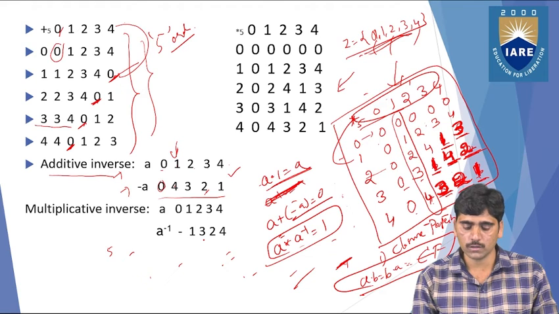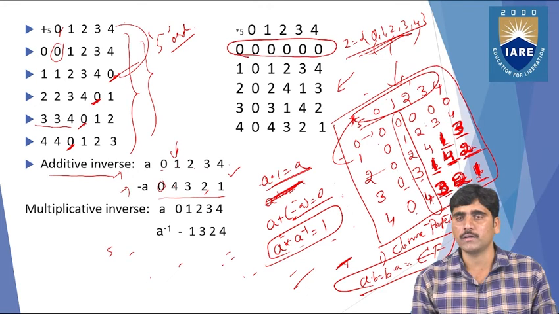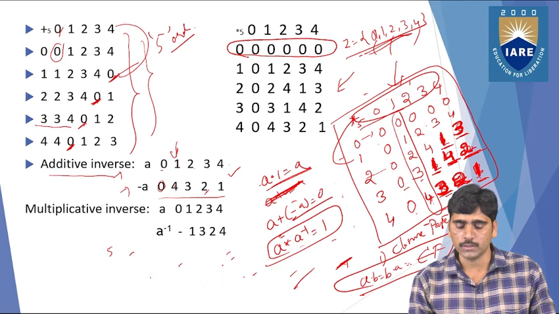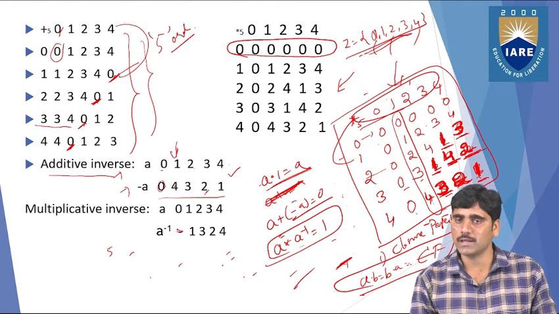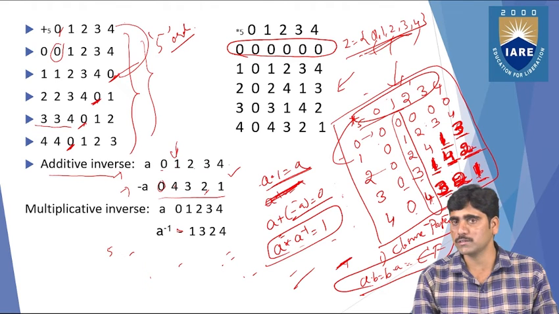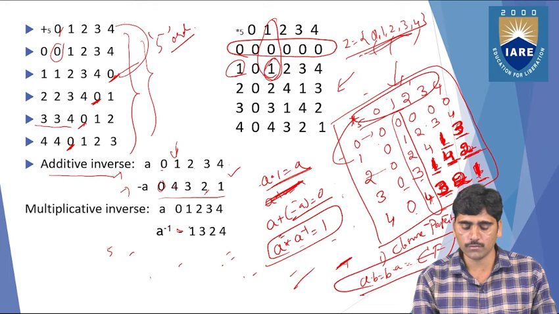So first of all, look here. For the 0, there is no 1 element, so you need to keep it as a dash, or simply you can keep it as minus. And for the 1, for the first one, you get the 1 in one row, so you can rewrite it as directly 1.